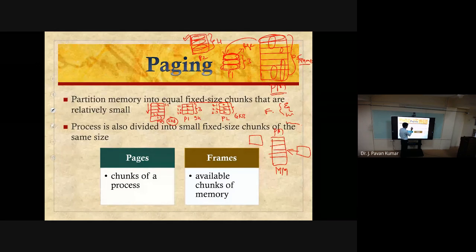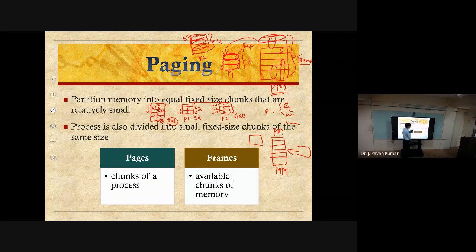So 2.1, the second process first page, can be loaded in a free slot. Next, second process second page. Next, second process third page, we don't have a free slot, so it has to wait, and process 2 could not execute. Understand? So the basic idea is we will be dividing the main memory into equal size partitions called